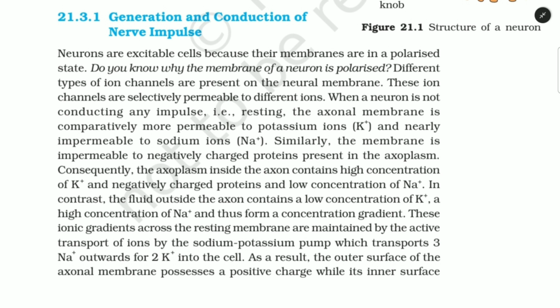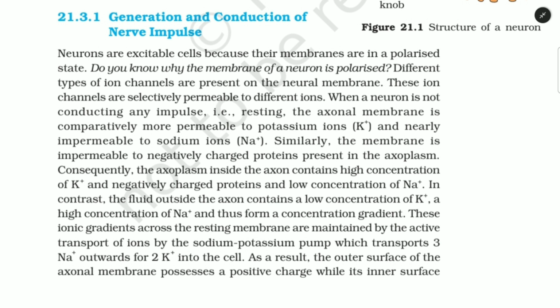Similarly, the membrane is impermeable to negatively charged proteins present in the axoplasm. Consequently, the axoplasm inside the axon contains a high concentration of K+ and negatively charged proteins and a low concentration of Na+. In contrast, the fluid outside the axon contains a low concentration of K+ and a high concentration of Na+, and thus forms a concentration gradient. These ionic gradients across the resting membrane are maintained by the active transport of ions by the sodium-potassium pump, which transports 3 Na+ outwards for 2 K+ into the cell.